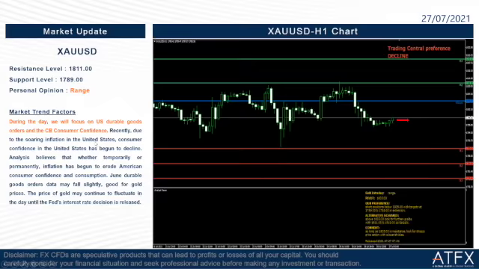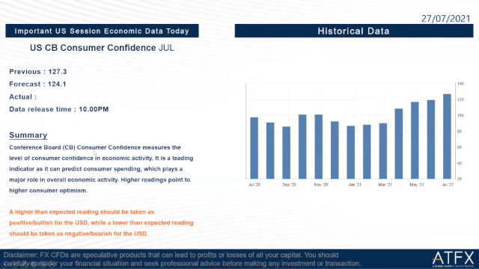The next one is US Conference Board Consumer Confidence for July. The previous is 127.3, and the forecast is 124.1, which is slightly lower than the previous. The data release time is at 10 o'clock tonight. A higher than expected reading should be taken as positive or bullish for the USD, while a lower than expected reading should be taken as negative or bearish for the USD.